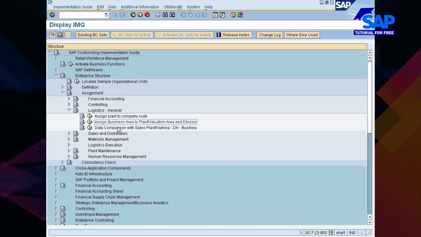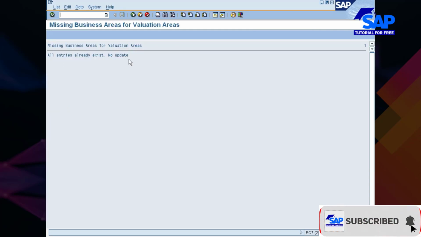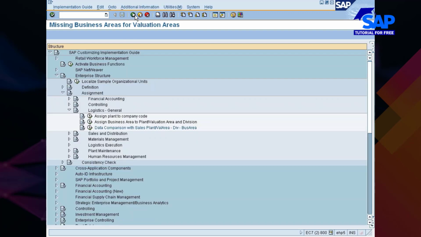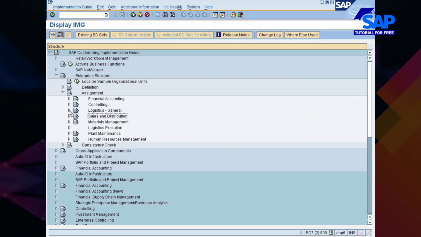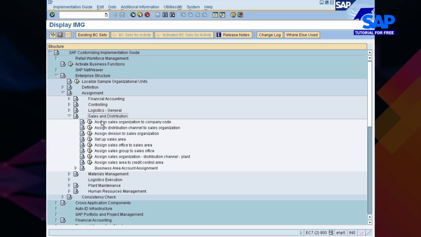Right, done. Data comparison with sales valuation area division. So just go with this. All entries already exist, no update is required. So we are done with logistics general. Let me just go into sales and distribution.